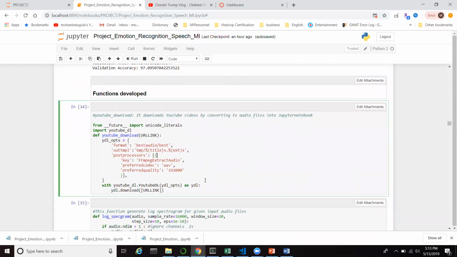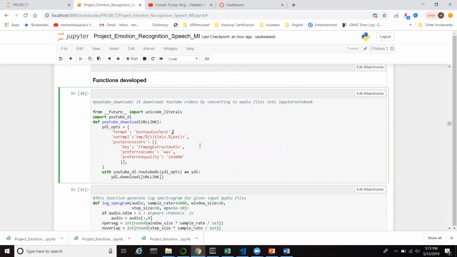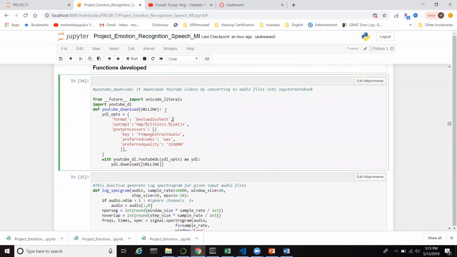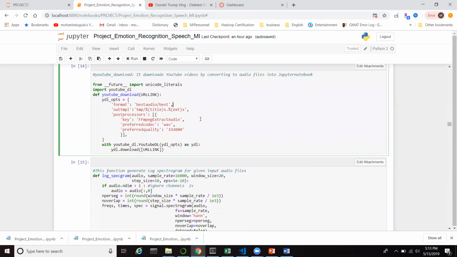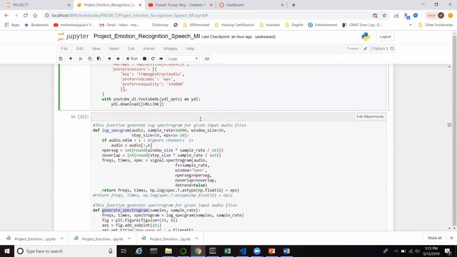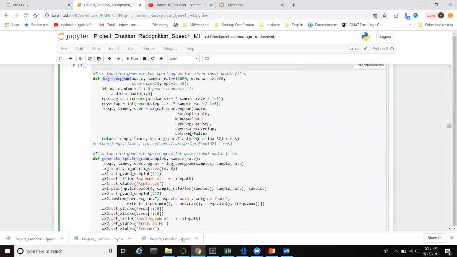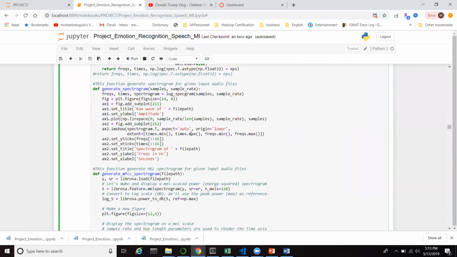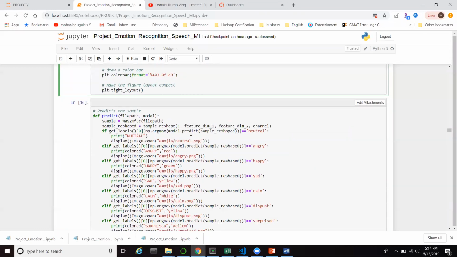I developed some functions to use for prediction. This one function connects to YouTube, downloads the video file, and converts it to audio, then feeds it back to the model. These are some of the functions to generate the heat map and the diagrams for MFCC.